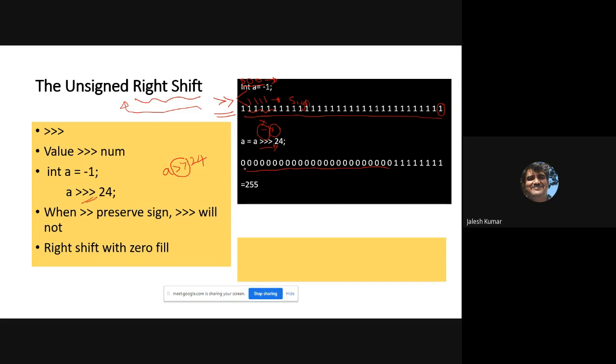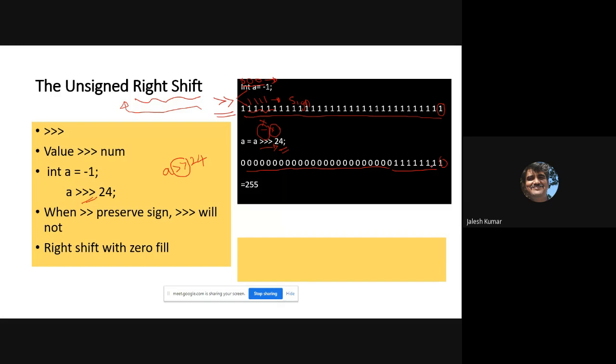Unsigned right shift, that means 24 bits of 0. That means shift 24 times. Each shift will discard a bit, and 0 will be filled. Like that, 24 zeros will be filled after doing a 24-bit unsigned right shift.